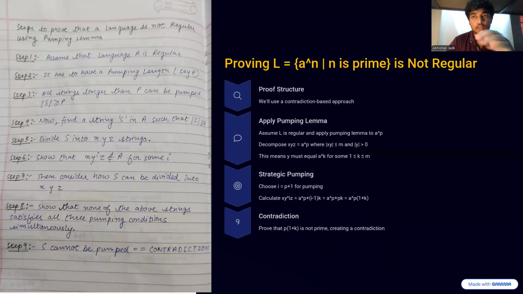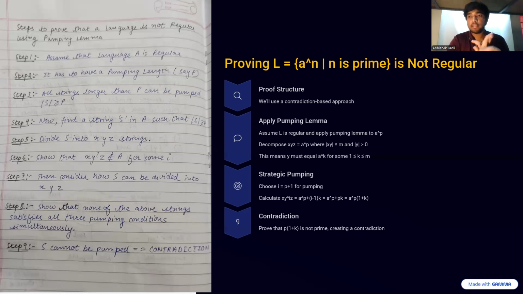So these are some steps that we should follow in order to prove a language is regular or not using the pumping lemma. First step is that we assume that the language is regular. Then we take a string from the language L that we have defined, and we define two things: one is the y value and one is the pumping length.